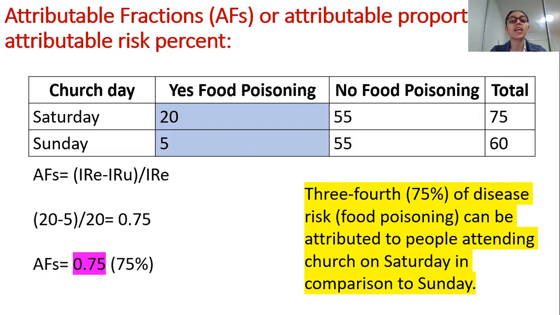All conclusions are telling you the same thing, which is if you have gone to the church on Saturday, you are at high risk of food poisoning in comparison to if you have gone to the church on Sunday. All right. So it is just 10 different ways of saying the same thing.